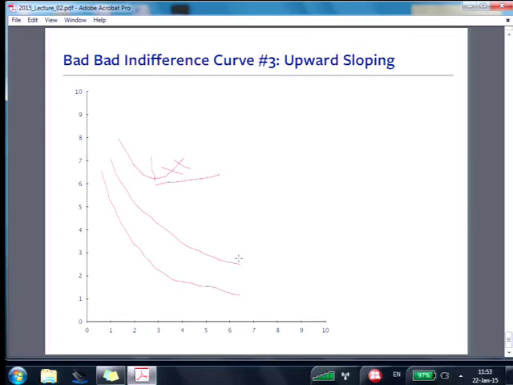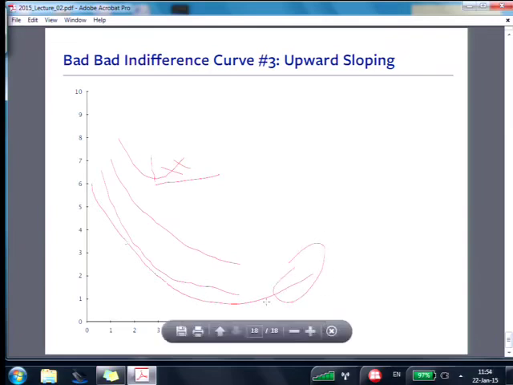Not a hard thing, you think, right? Yeah, throw in a couple in between. Now, let me show you what happens when you do it fast, and you can tell me if it happened to you. When you go to do it fast, you'll discover there's a vast tendency to slope up at the end. So look at your indifference curves and see if anyone did that, which is totally wrong. Anyone do it? No? You all drew them so they were all downward sloping? Really? Well, that will be very good because there are sharp-eyed TAs. Is that true? We have sharp-eyed TAs? Yes. They give me thumbs up.